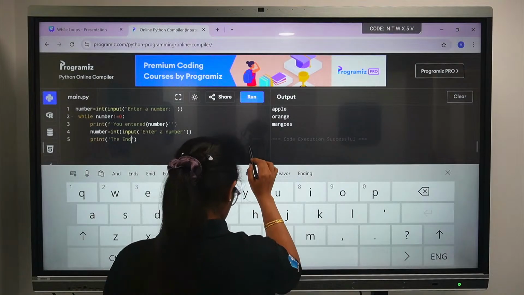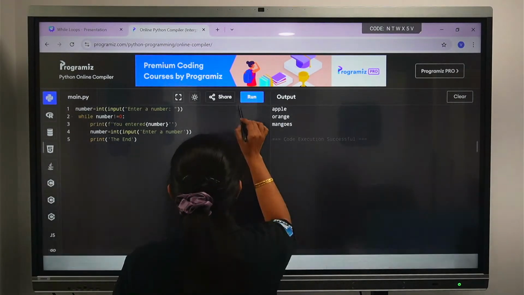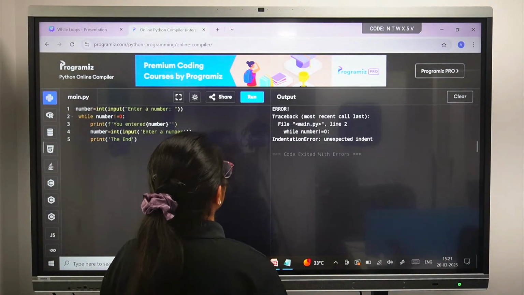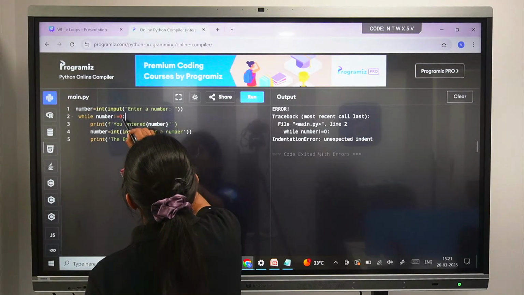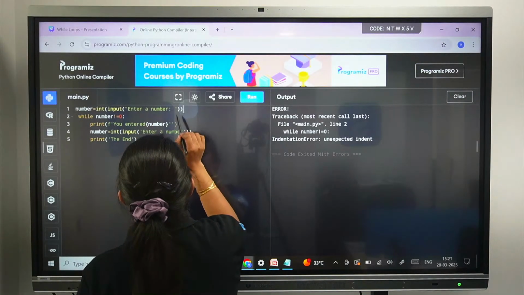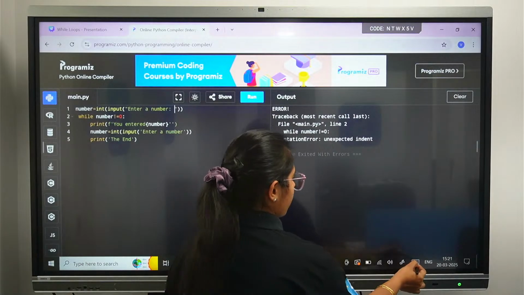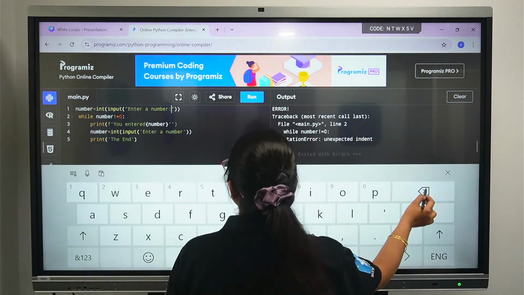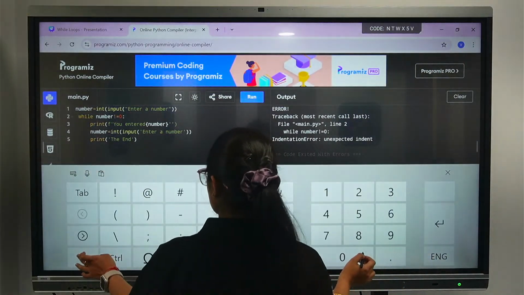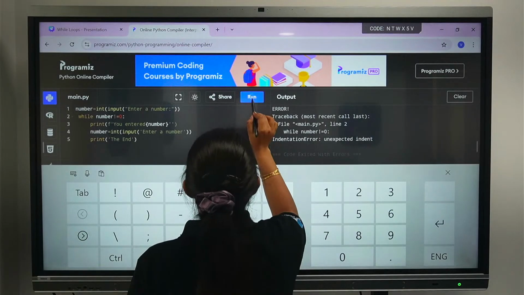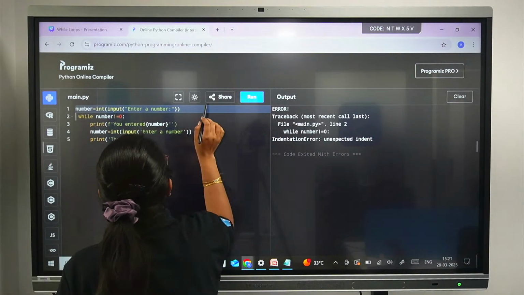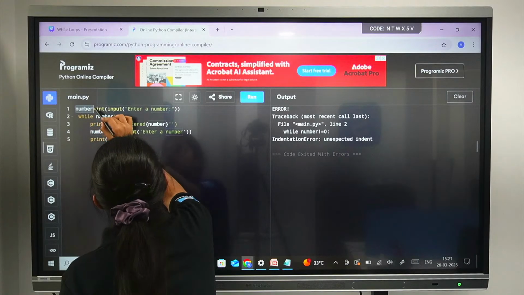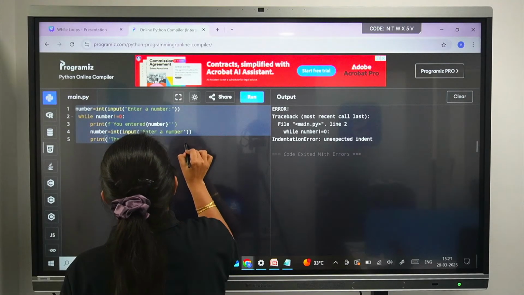So we'll run it. While number is 0, number is taking input. So we will copy this.